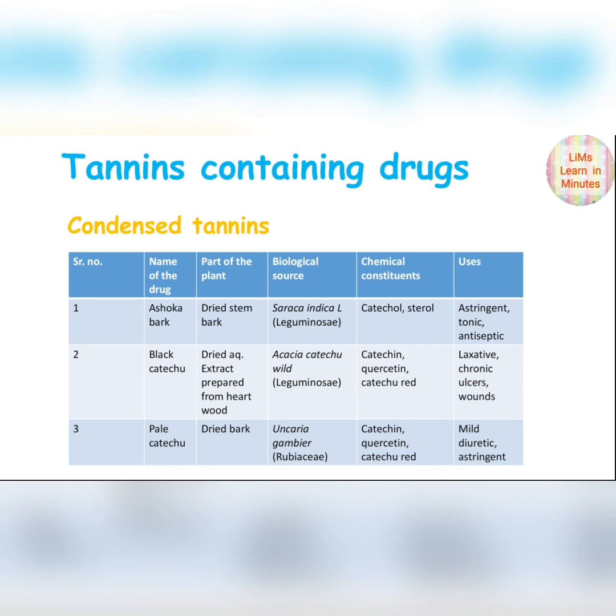Chemical constituents of Ashoka bark are catechol and sterol. In black catechu, catechin, quercetin and catechu red. And in pale catechu, catechin, quercetin and catechu red. Ashoka bark is used as an astringent, tonic and antiseptic. Black catechu is used as a laxative and for chronic ulcers and wounds, and pale catechu is a mild diuretic and astringent in action. This is about condensed tannins and hydrolyzable tannins.